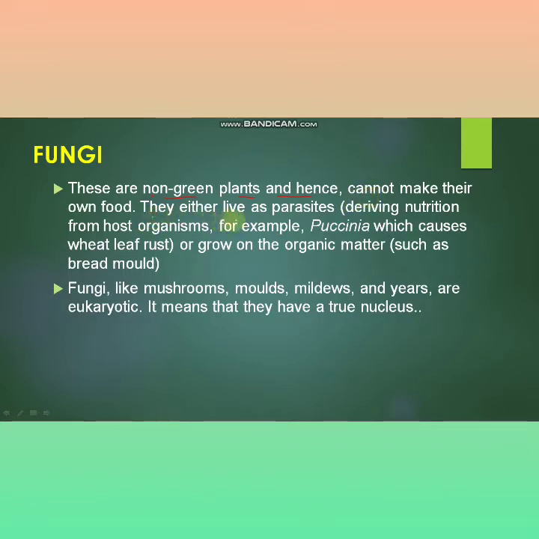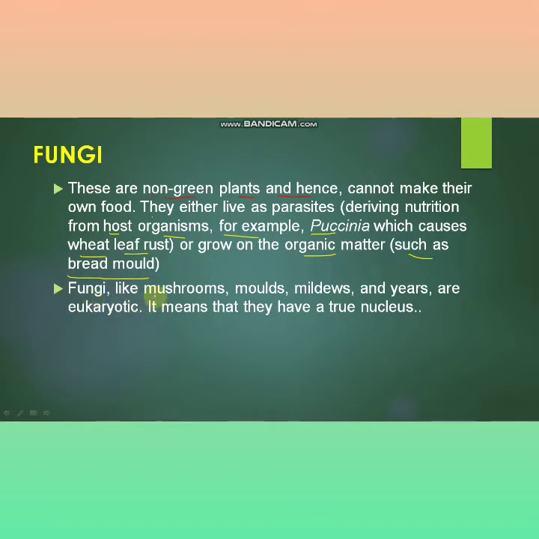They either live as parasites deriving nutrition from host organisms, for example Puccinia, which causes wheat leaf rust, or grow on organic matter such as bread mold. Many of you have seen the fungus on bread whenever the bread is left for 2 or 3 days during the rainy season.